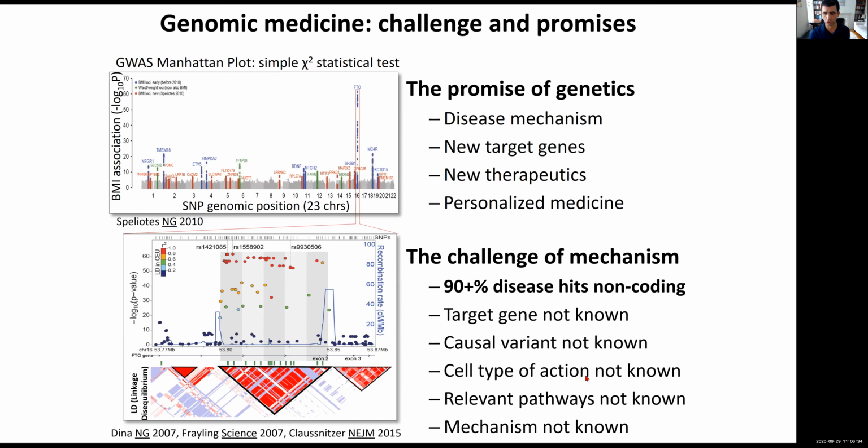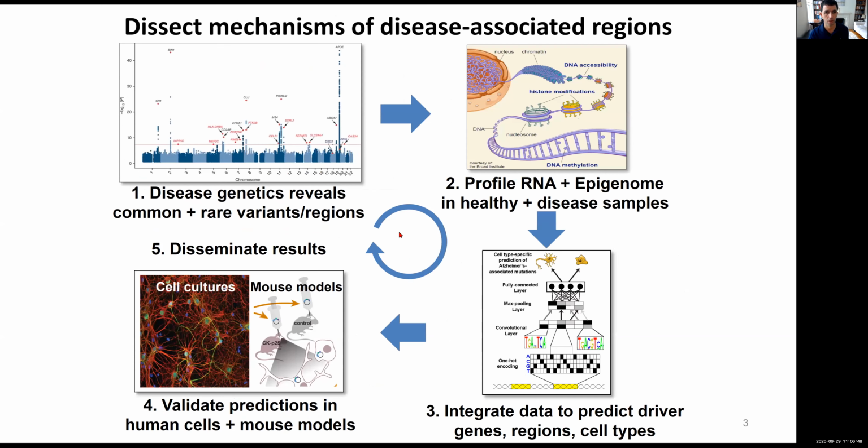The cell type of action is not known. In this particular case, these regions could be active in many different locations, and it's not known from non-coding regions. How do you systematically find the true target genes? And of course, the relevant pathways are not known, and the mechanism is not known.